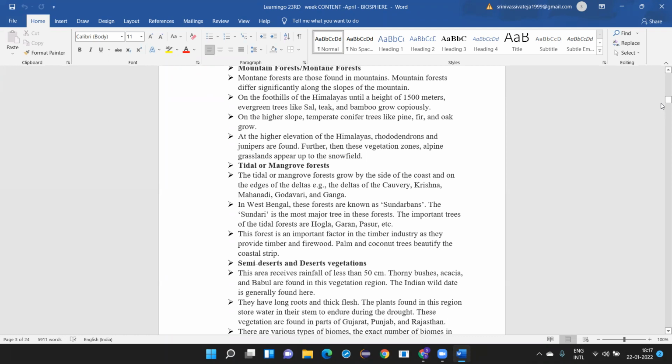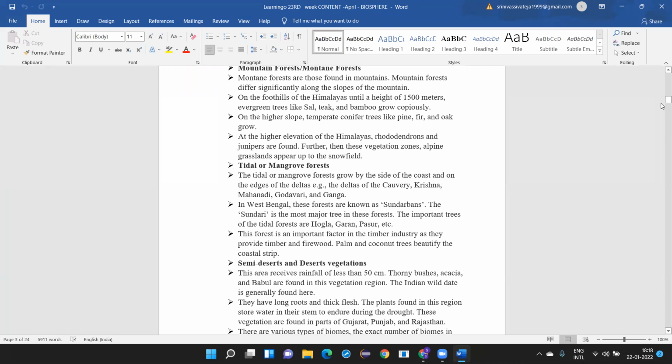Well, then we'll go to the tidal or the mangrove forest. The tidal or mangrove forests grow by the side of the coast and on the edges of the deltas. These are all found near the deltas only, that is the deltas of the Kaveri, Krishna, Mahanadi, Godavari, and the Ganga.